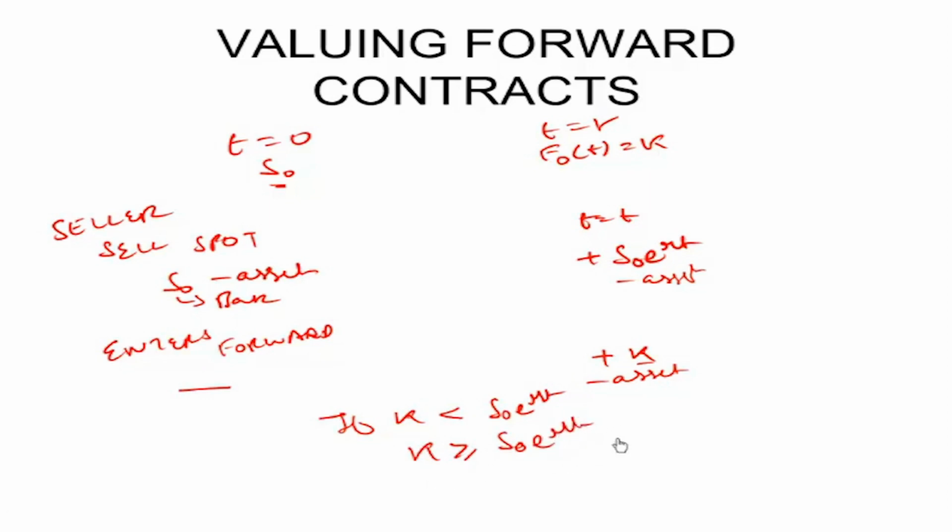From the buyer's perspective, we just proved that K has to be less than or equal to S0 e raised to power RT. Hence, the only price at which both the buyer as well as the seller will agree is a price equal to S0 e raised to the power RT.